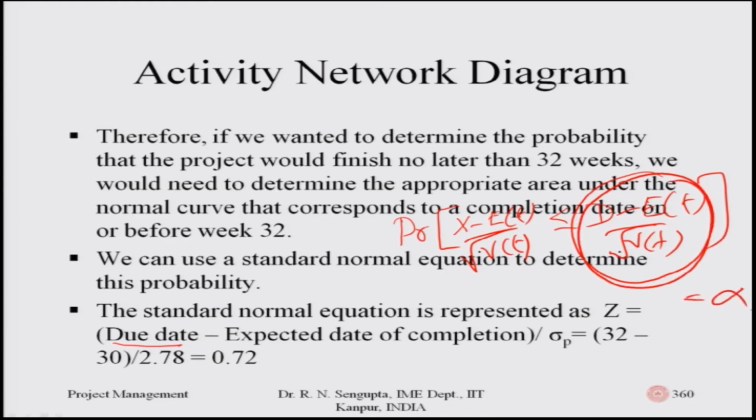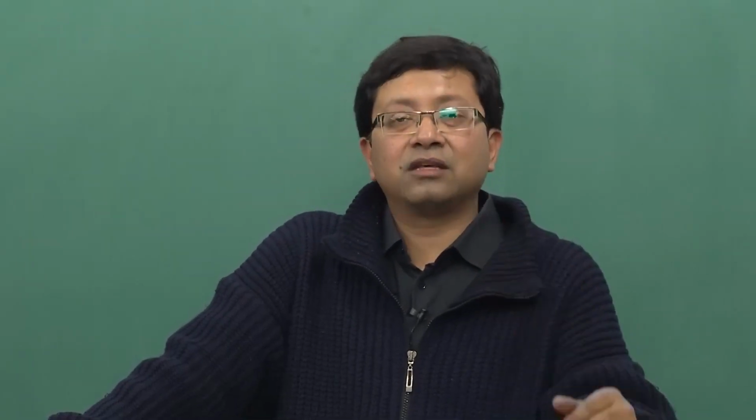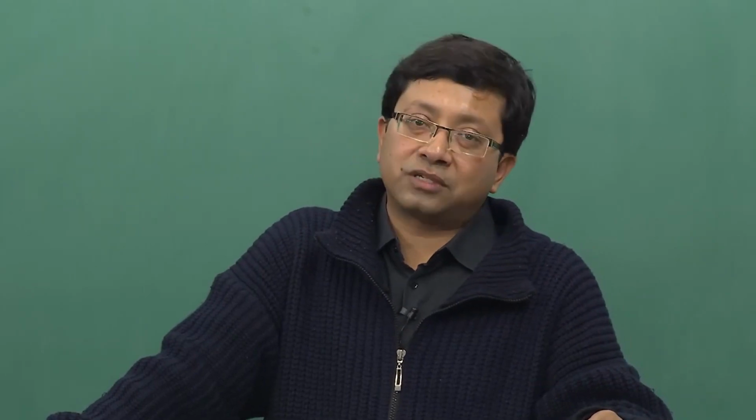So, I need to find out alpha. d is given as the due date, which is 32, which I have written here. The expected value of the date of completion, as per the problem we just discussed, was 30. So, 32 minus 30 comes in the numerator, which is d minus E of t, and in the denominator you have the square root of the variance, which I discussed in the last two slides. In the problem it was 2.78, so it will be divided by 2.78. The value comes out to be 72%, which means that within the due date of 32 weeks, considering the average value is 30 for completing the whole project along the critical path, we would be able to finish about 72% of the job.